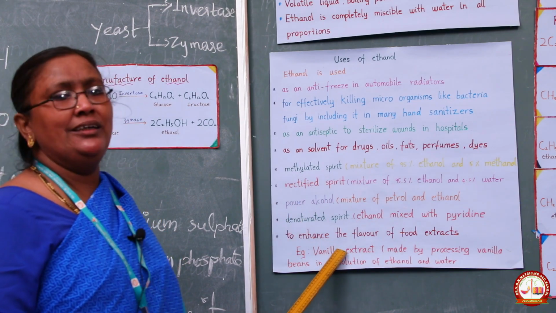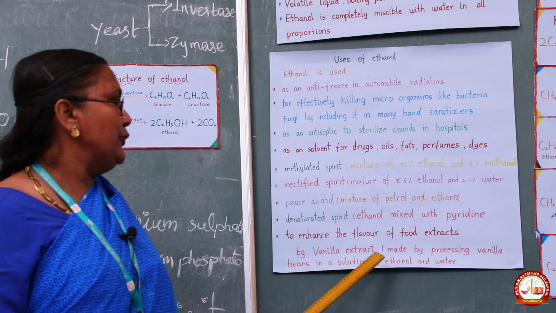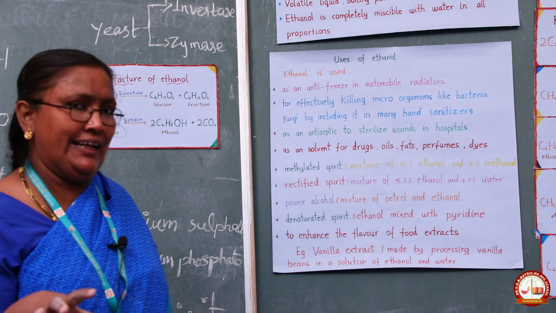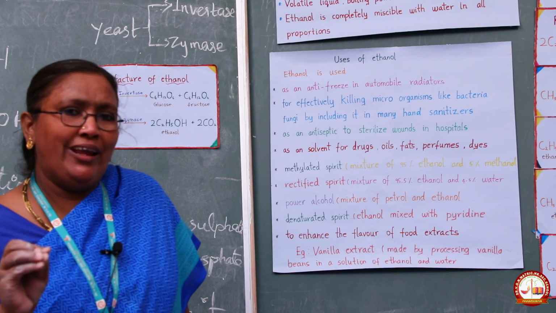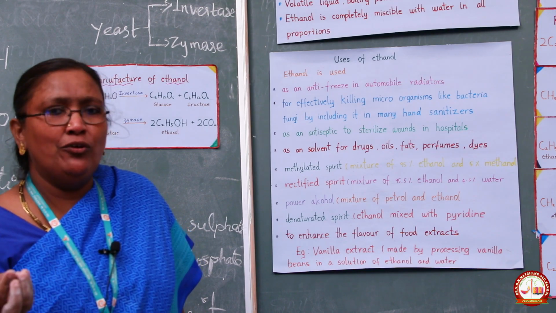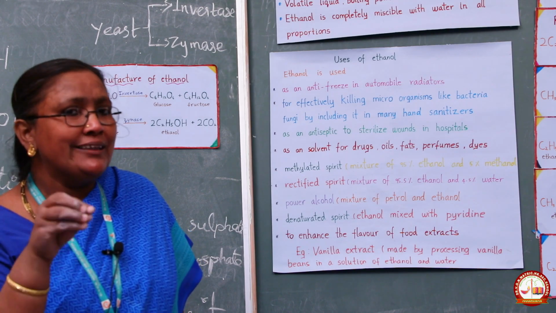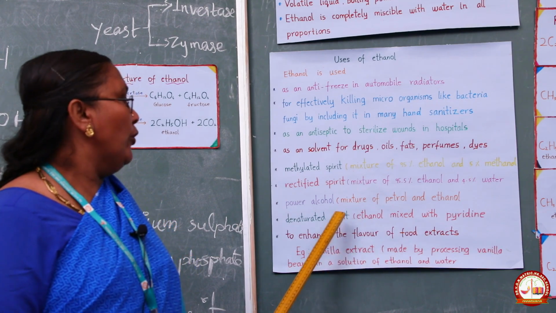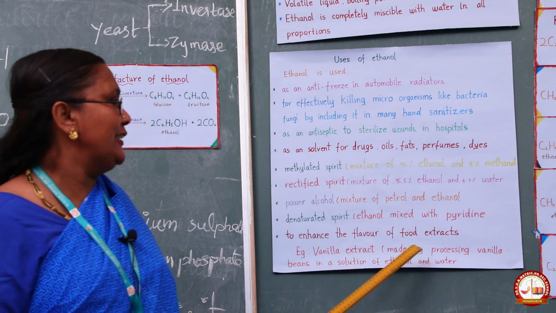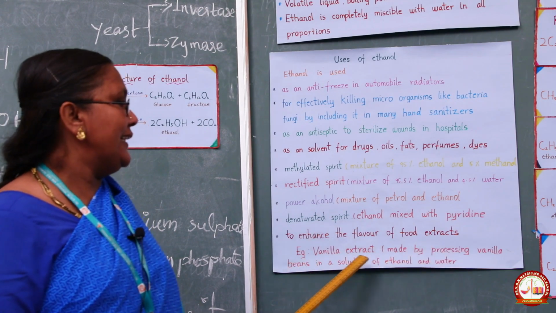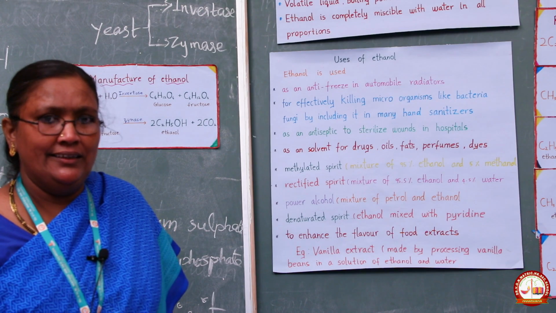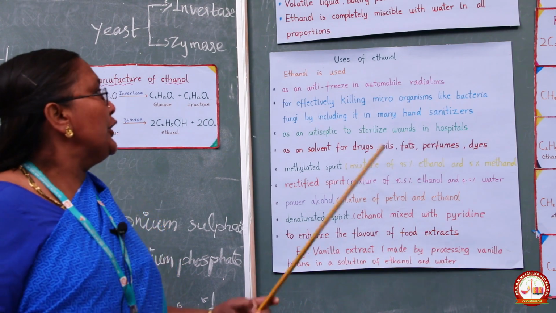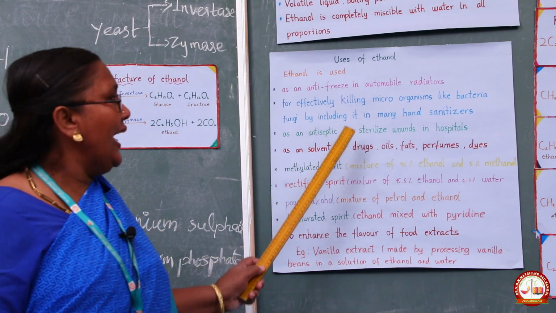Then the last use: ethanol is used in the flavor of food extracts. What is a commonly used food flavor? You are eating ice cream like that, no? We are making cake also using vanilla extract. For the preparation of vanilla extract, vanilla beans are processed in a solution of ethanol and water. So these are all the uses of ethanol.